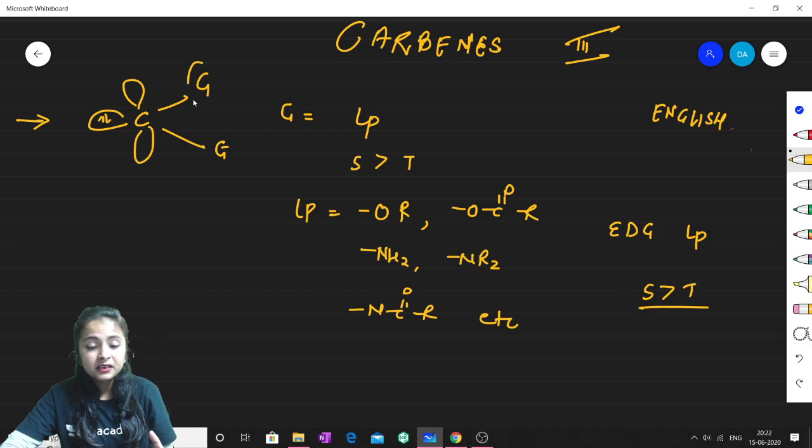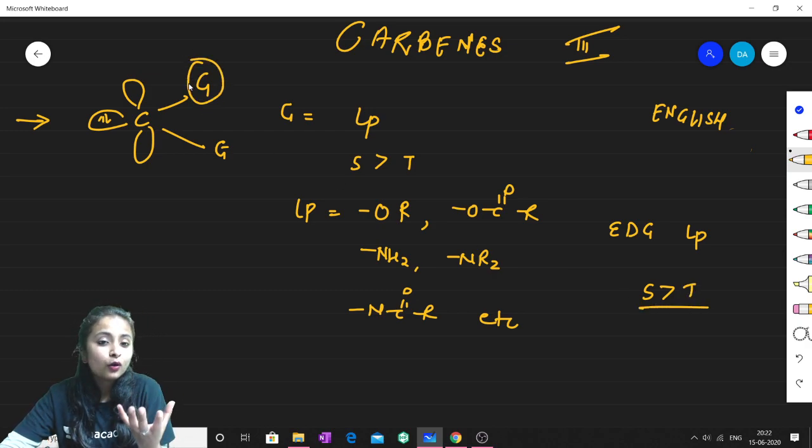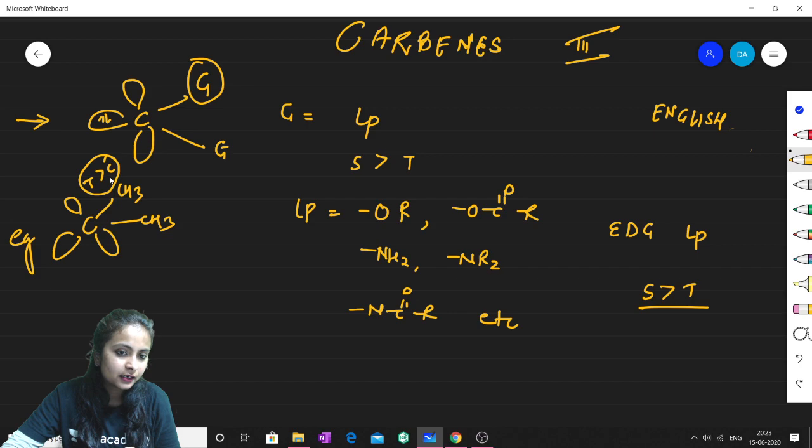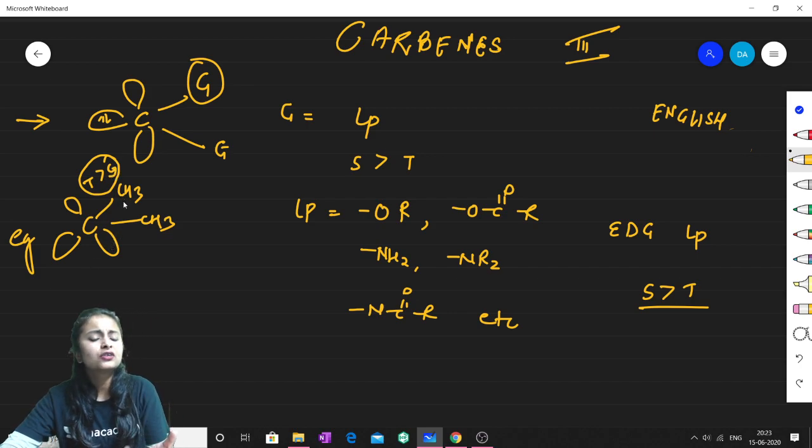Whereas if this group is a non-lone pair containing group, if there is no lone pair in this particular group, then it will not back donate, because there is no lone pair. Just take an example. If I put CH3, then triplet will be more stable than the singlet. The reason is that this CH3 cannot provide electrons for back bonding.